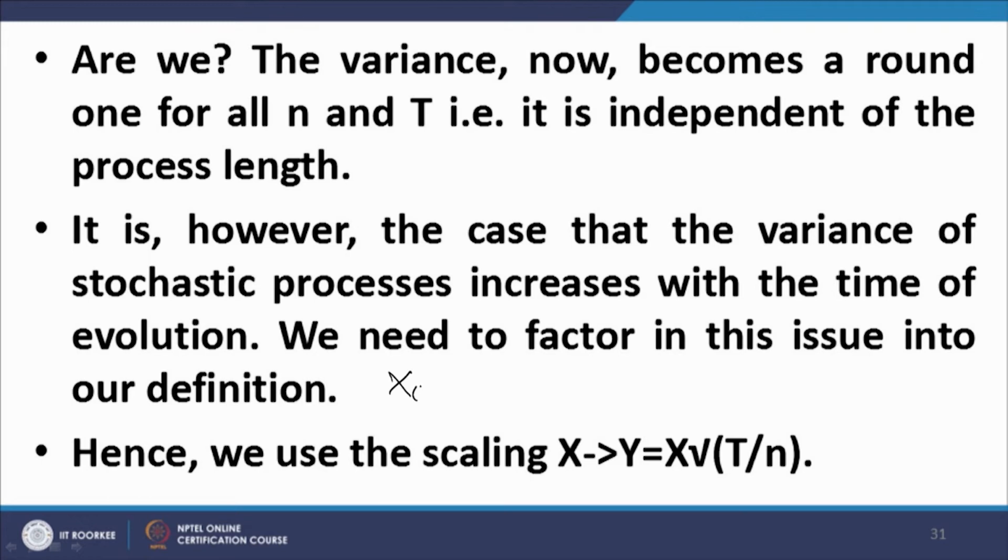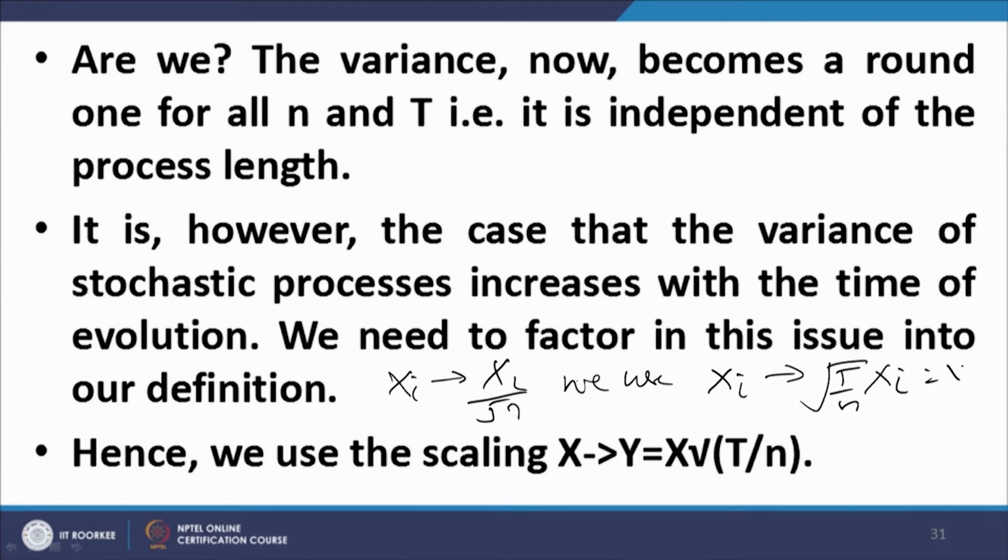Therefore, in order to accommodate this empirical fact, this nature of stochastic processes, we revise our scaling scheme. Instead of using this, we use xi goes to square root of T upon n times xi.